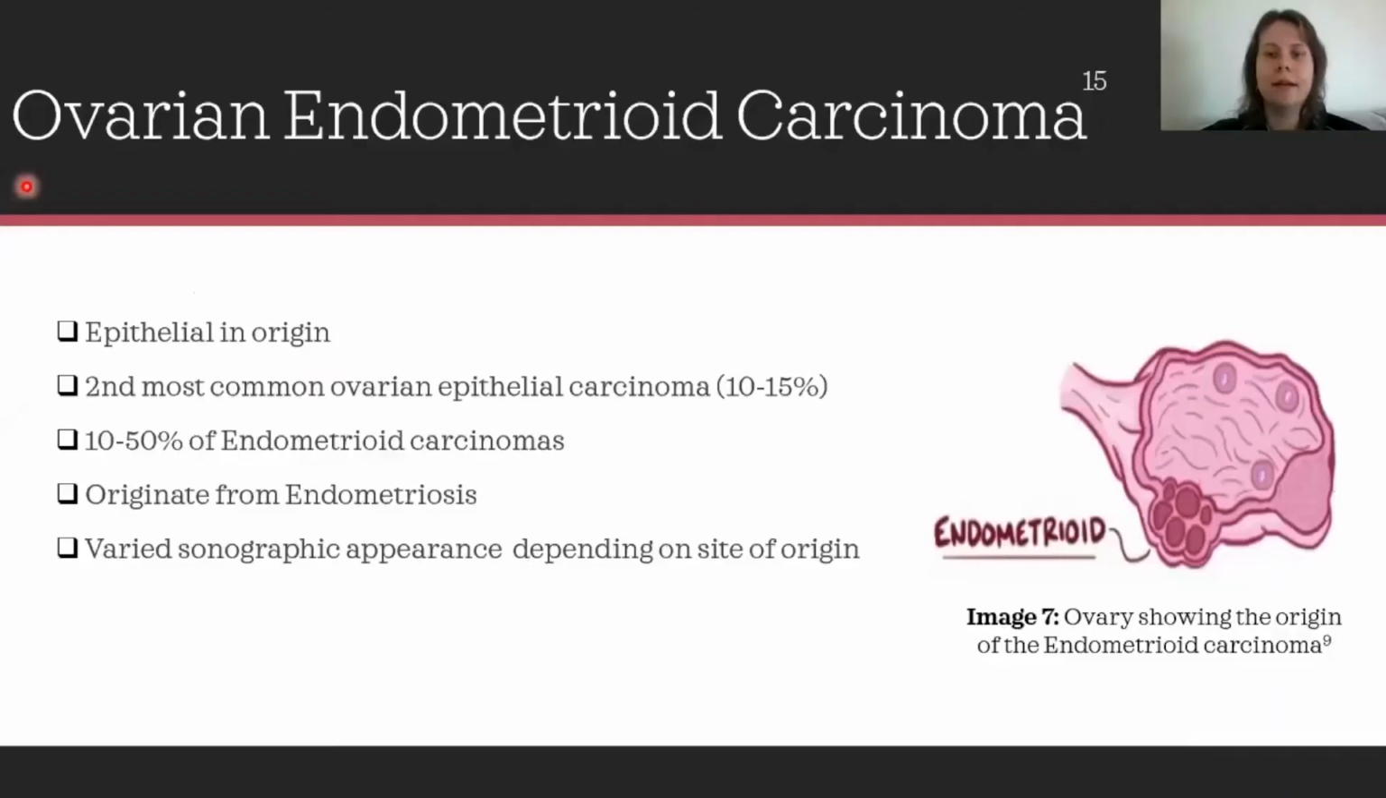Endometrioid carcinoma are malignant epithelial ovarian neoplasms. They are the second most common form of epithelial ovarian malignant neoplasm, and patients are normally diagnosed in their 5th or 6th decade of life. A link has been made between the presence of endometriosis and the development of endometrioid carcinoma. This is important to note, as the appearance of this neoplasm varies depending on its site of origin.